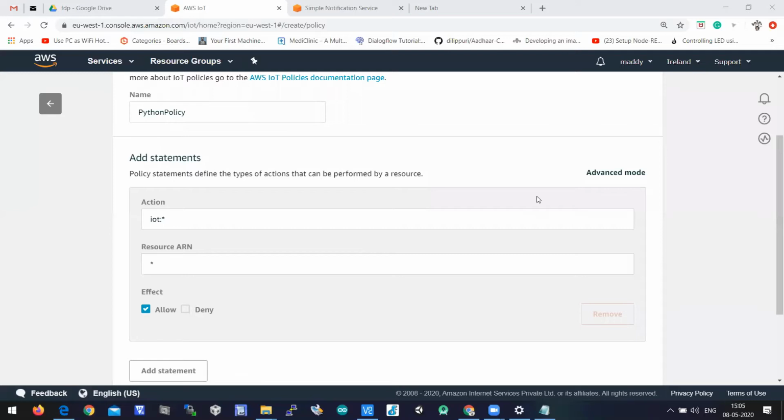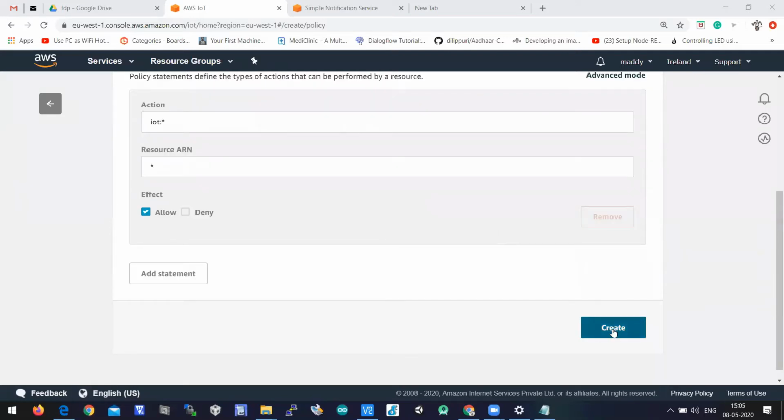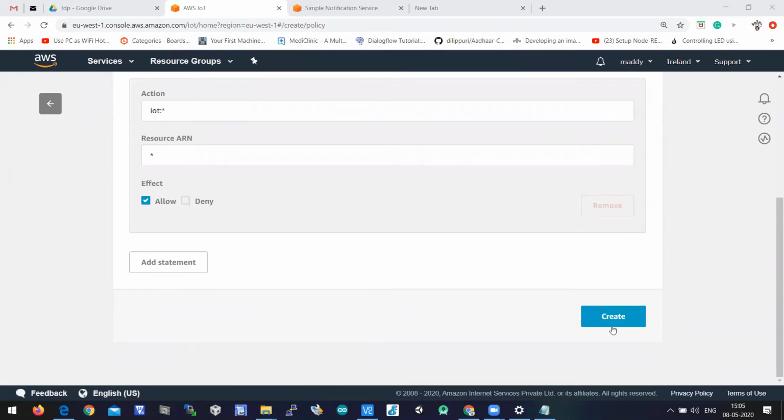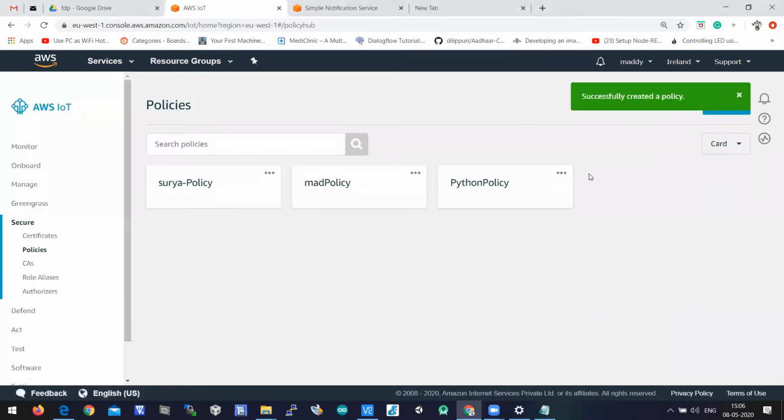After clicking on allow, scroll down and click on create. When you click on create, a policy with the name Python policy will be created. Have you entered all this? You need to click on create. When you click on create, the policy is created.